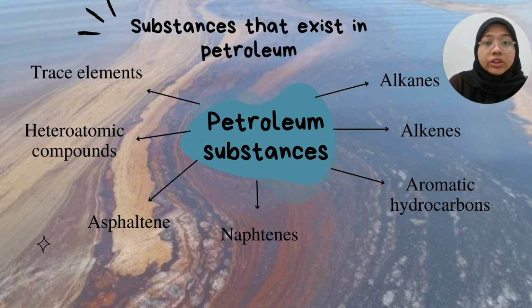And then, heteroatomic compounds. Heteroatomic compounds in petroleum refer to molecules containing atoms other than carbon and hydrogen. These heteroatoms include nitrogen, sulfur, oxygen, and trace amounts of other elements. Compounds with heteroatoms contribute to the overall composition of crude oil and its fractions.